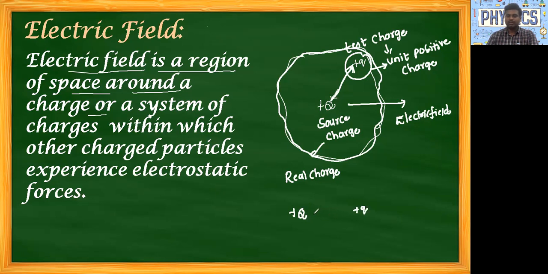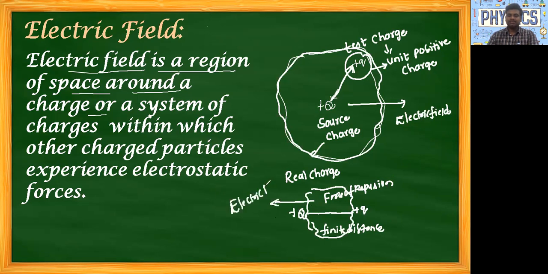In simple words, let us see here our source charge plus Q and here we have the test charge, small plus q, separated by some finite distance. Definitely there will be a force of repulsion up to some finite distance. So this region is there. In this region of space, we call it electric field.